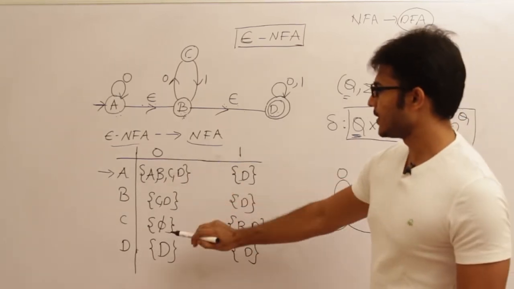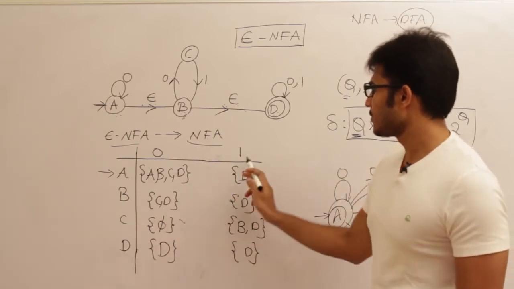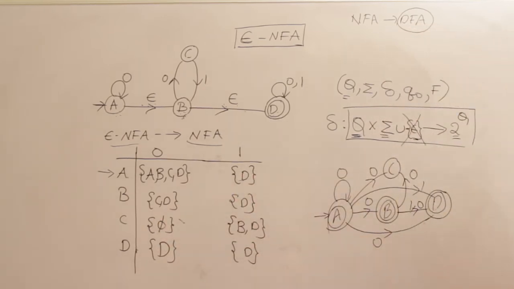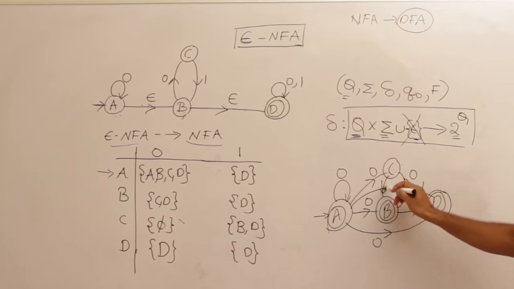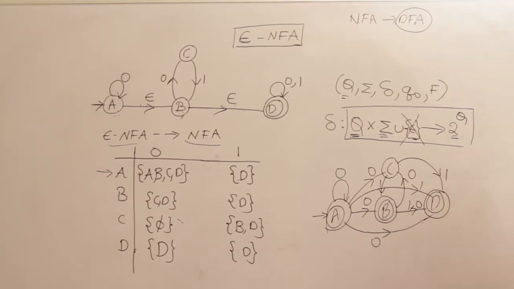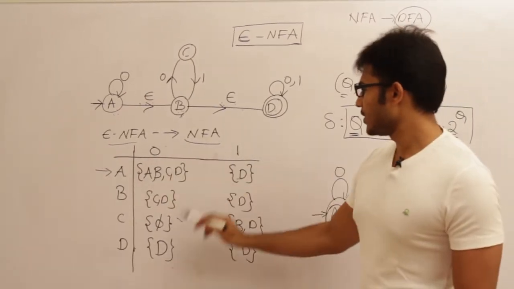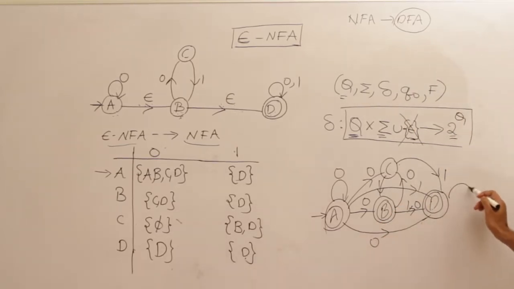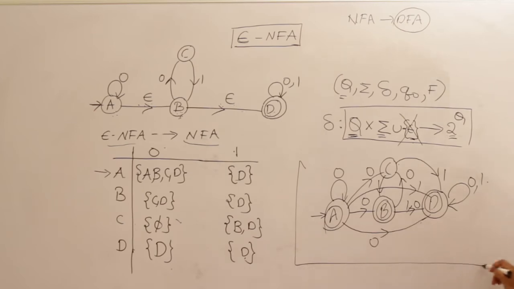Next, C on 0, it has no move, and then C on 1. C on 1 is going to B and D. D on 0 is going to D, and on 1 it is going to D itself, which means D is going on 0, 1. So this is the NFA for the given epsilon NFA, right?